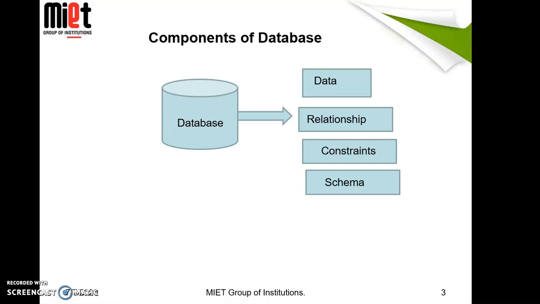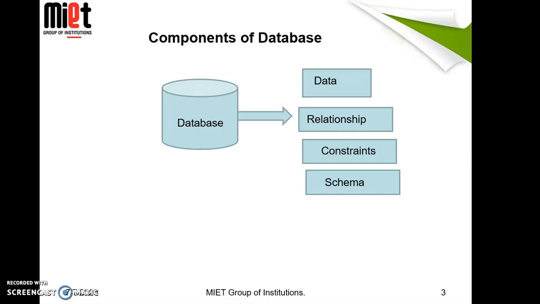For example, if we talk about the university database, there are various entities stored in the database, like faculty data, student data, library data, account data. There is a relationship between student data and faculty data. What is the relationship between student and faculty? Actually, a student is taught by a teacher. So we have stored the data of the teacher also, which student is taught by which teacher, what is the name of that teacher, which subject is taught by that teacher. So there is a relationship between a student and a teacher, and that relationship is also stored in the database.